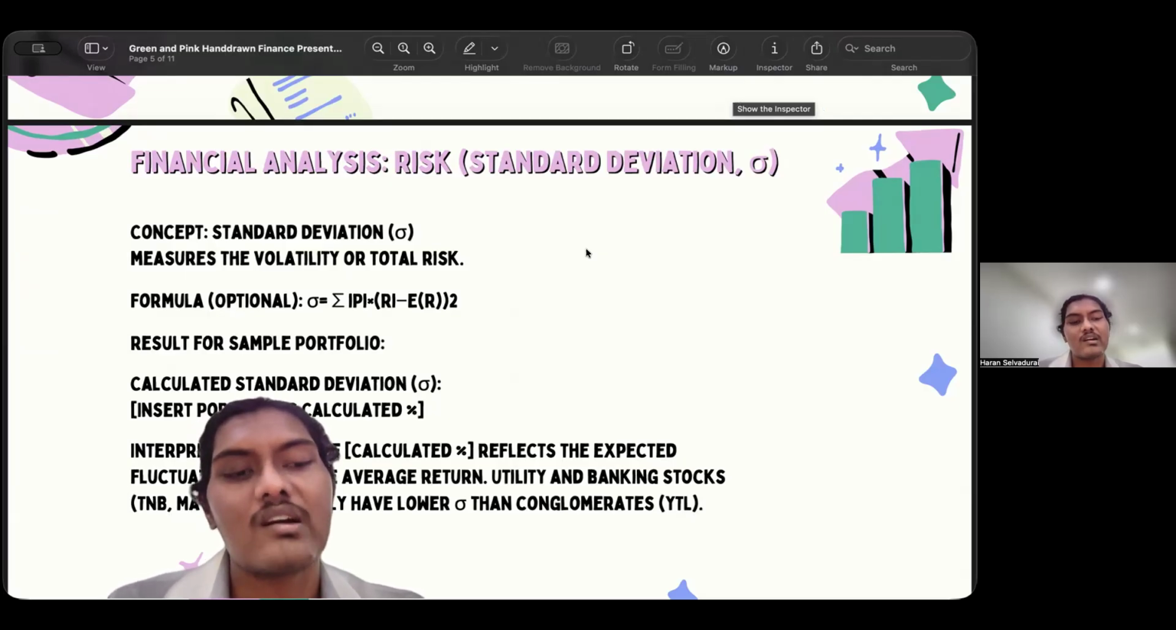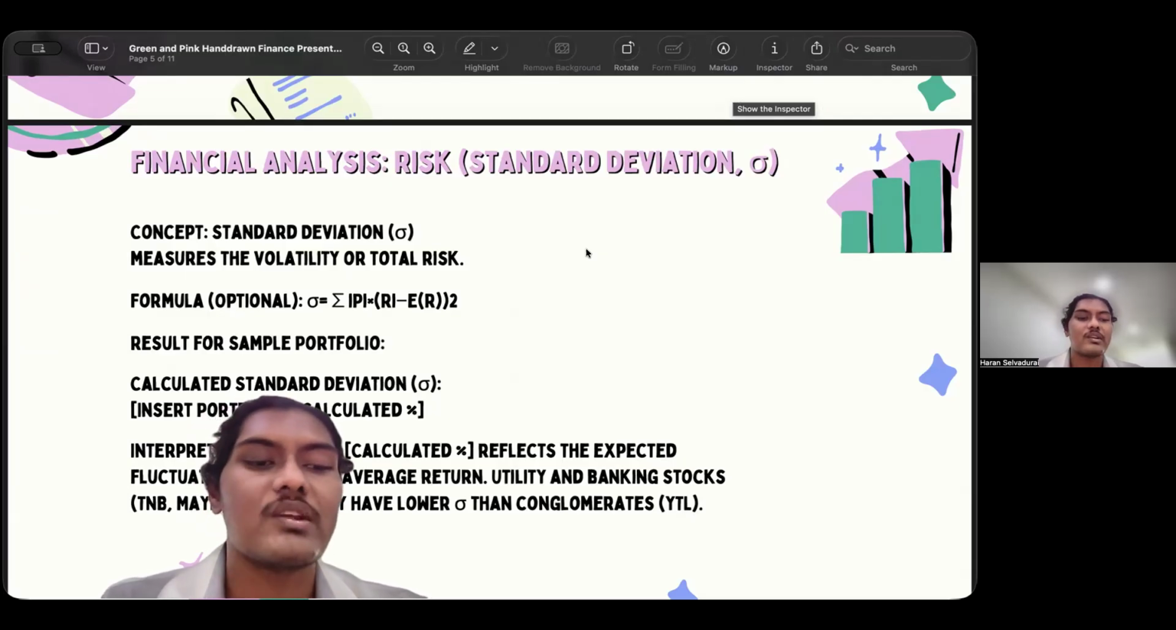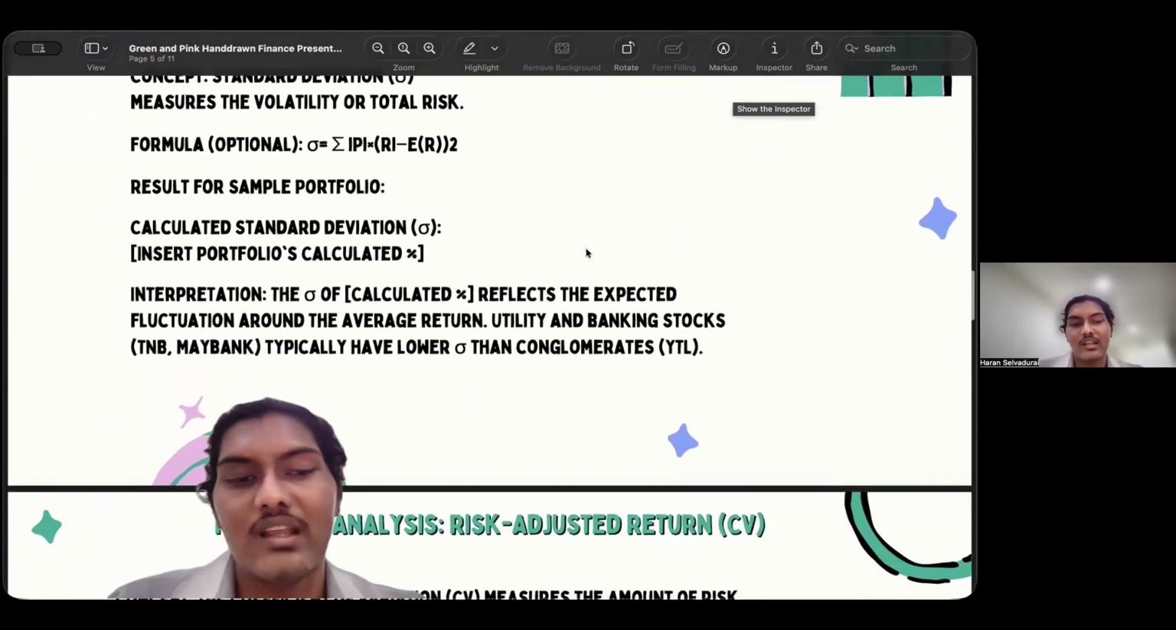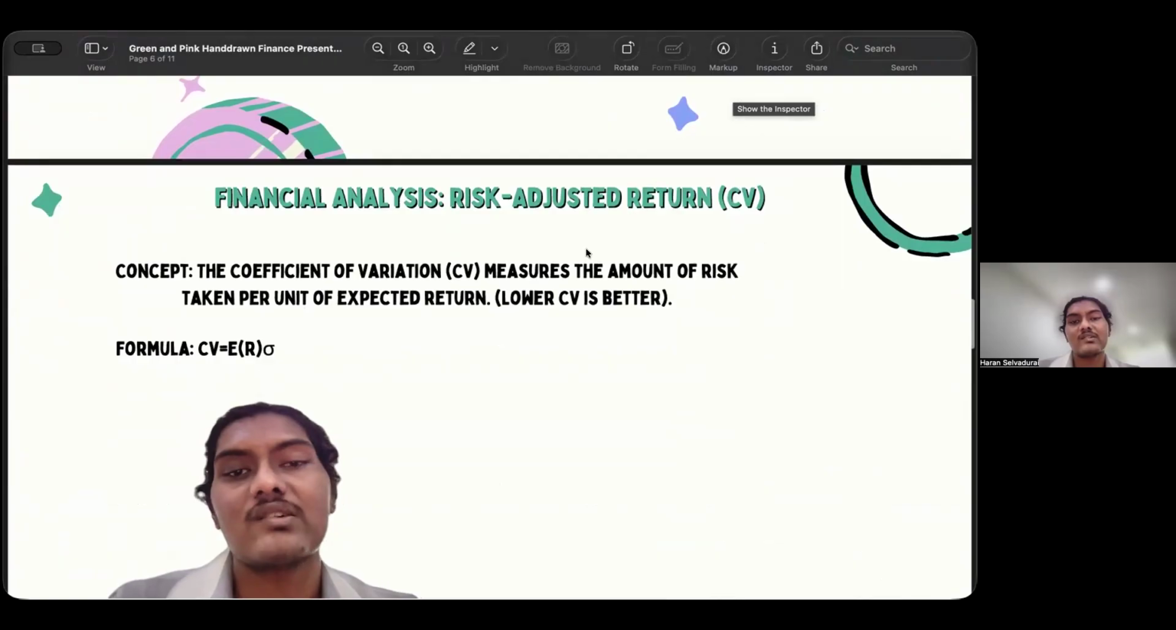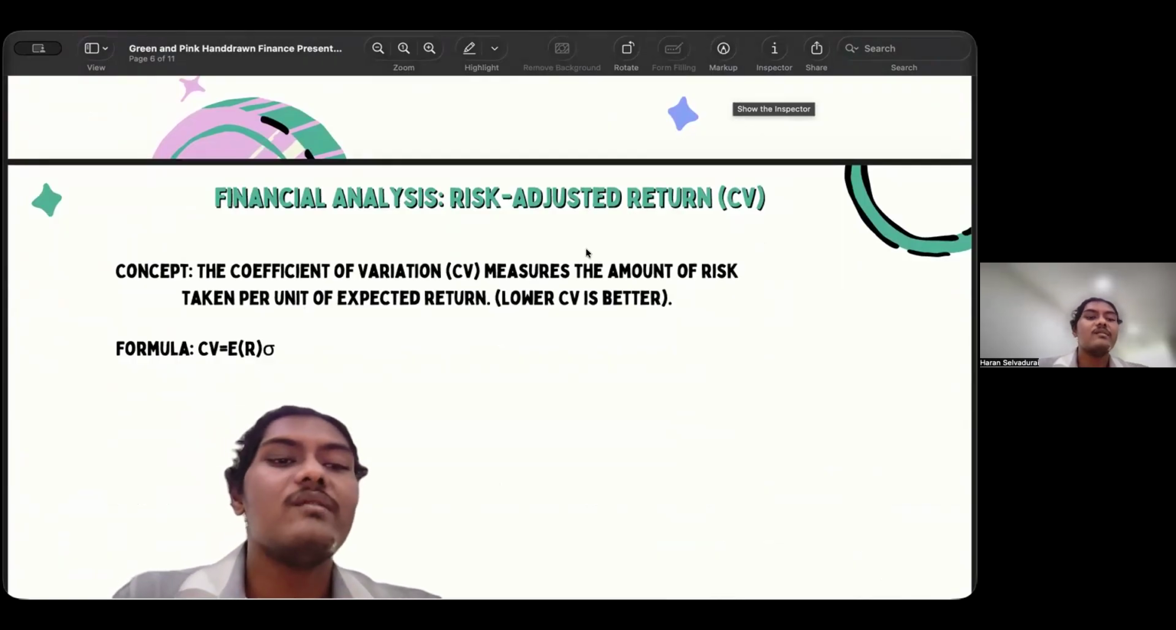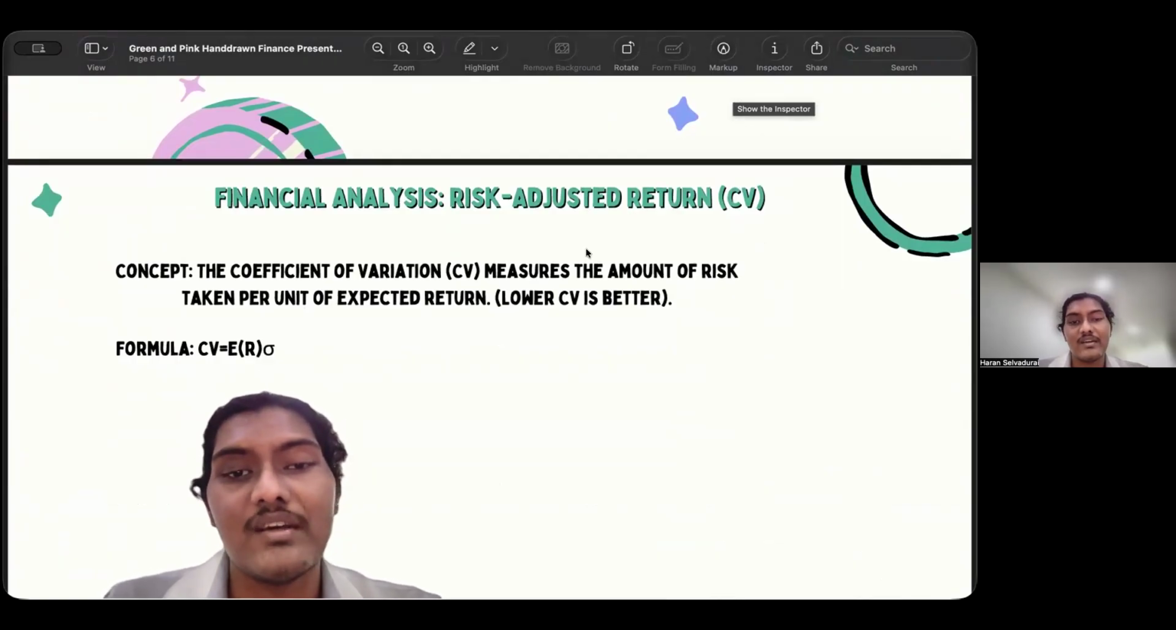Utility and banking stocks such as TNB and Maybank typically have lower risk compared to YTL. Then we have the risk-adjusted rating of CV, the coefficient of variation, which is the amount of risk taken per unit of expected return, where a lower CV is better.